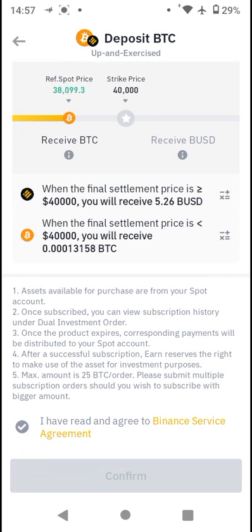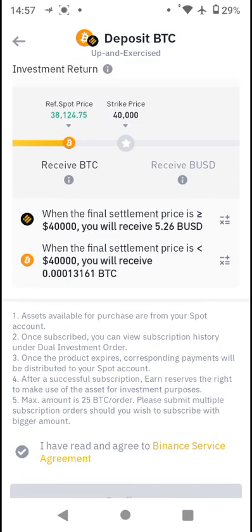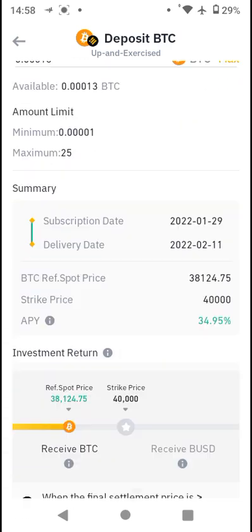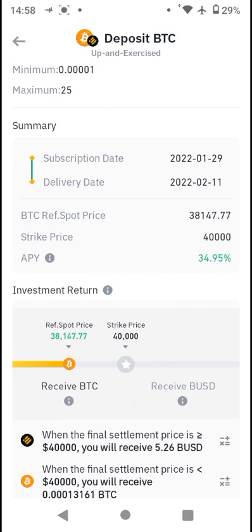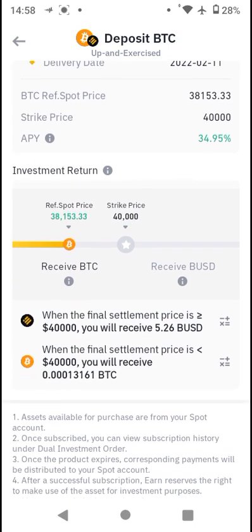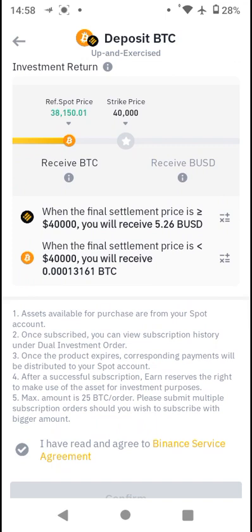You'll be getting your $40,000 worth of BTC. So when the final settlement price is less than $40,000, you will receive your BTC. The BTC that you'll be receiving will come together with the interest available for the APY. However, it is usually more when it is exercised.